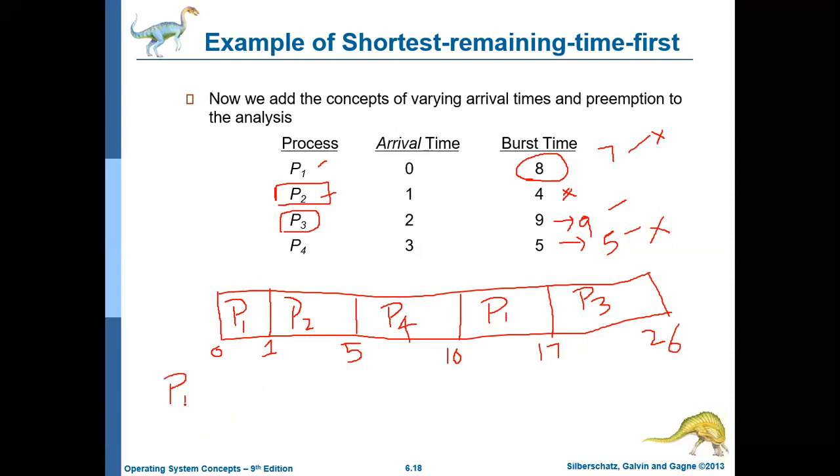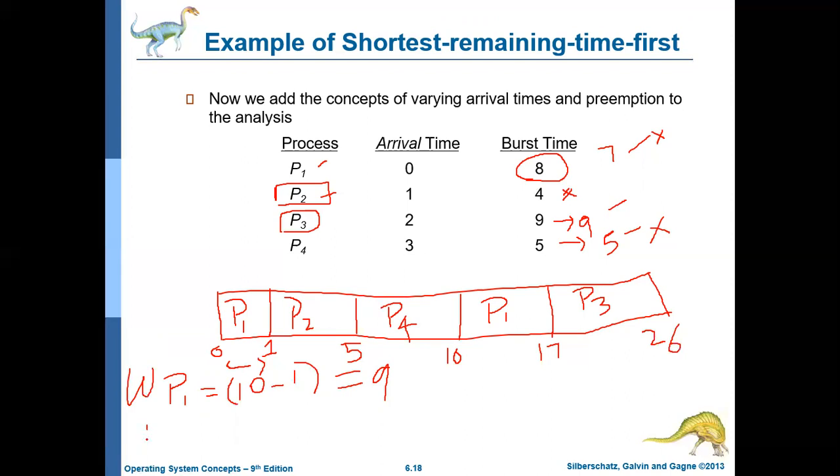Okay. So here, if you see the average waiting time, for P1, at first the moment it entered, it got the CPU, and it already executed for 1 millisecond. But then it has to wait up to the 10th millisecond. So 10 minus 1 is its waiting time, which is 9. So the waiting time for P1 is 9 milliseconds.